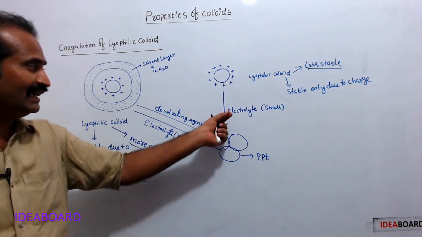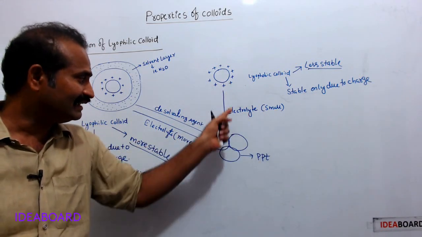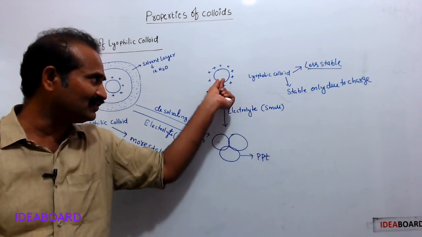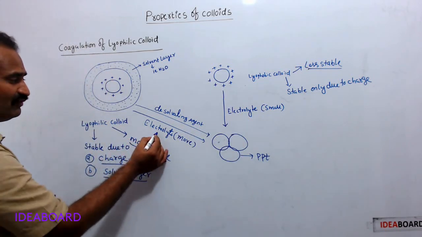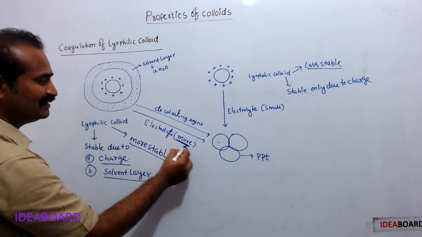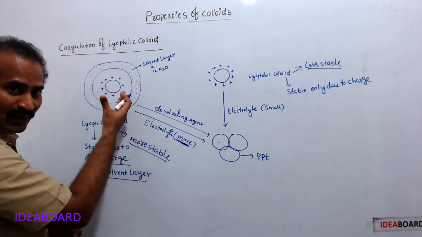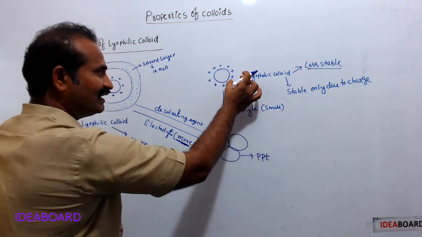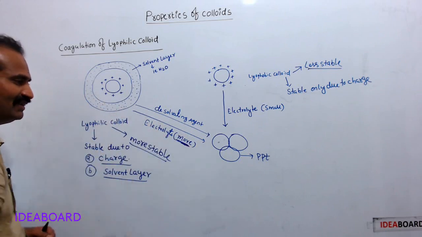By adding a small amount of electrolyte to lyophobic colloid, it leads to coagulation and forms precipitate. A small amount of electrolyte is enough to coagulate lyophobic colloid. By adding electrolyte we can also coagulate lyophilic colloid, but more is required, because it is more stable. This is the difference. Small electrolyte is enough here, because it is less stable. Here more electrolyte is required, because it is more stable.